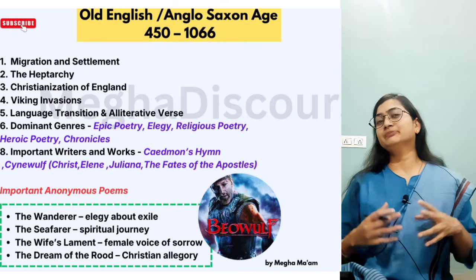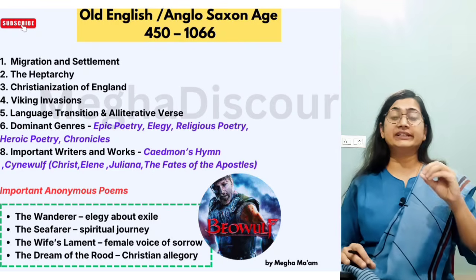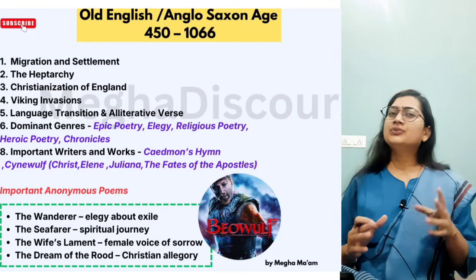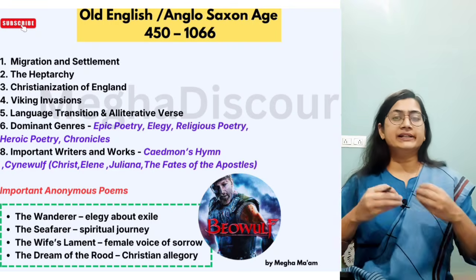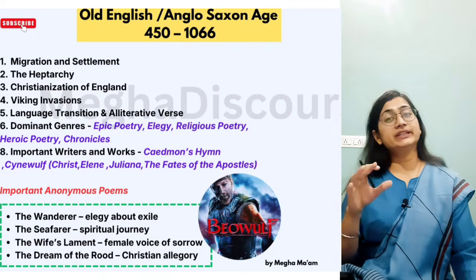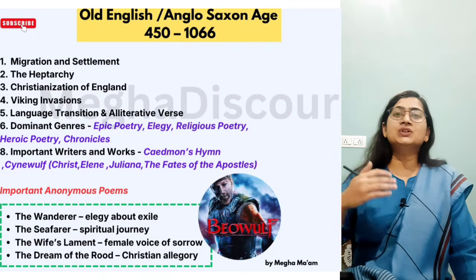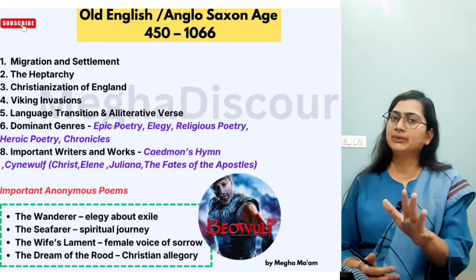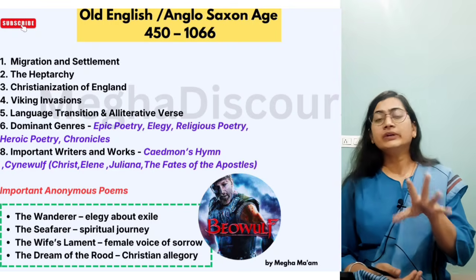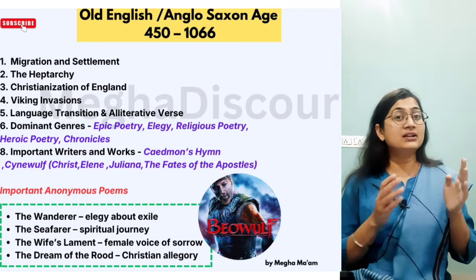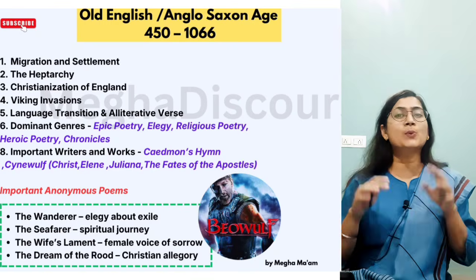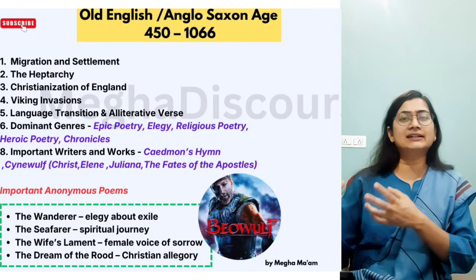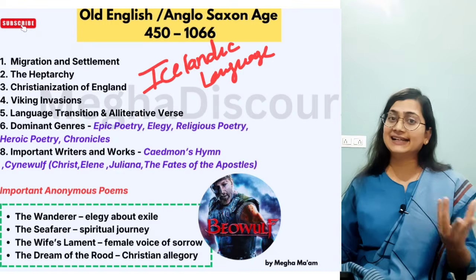Okay, now what is special in this age? Why do we need to study the history of English literature from 450? Now when the Roman emperors left them undefended, these tribes settled on the coast of the North Sea, which is presently Germany and Denmark. They spoke the English language, but that English is different from modern English. Their English resembles Germanic language, or you can say Icelandic language.